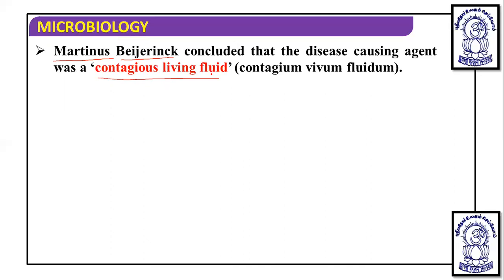As the living fluid is infectious, the term used is contagium vivum fluidum. So if somebody asks, note down that contagium vivum fluidum is given by M.W. Beijerinck.